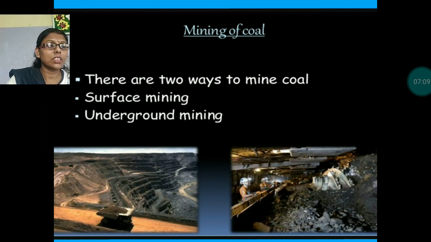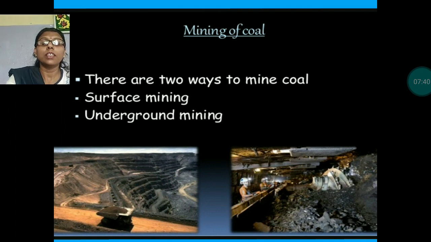In the process called strip mining, miners take coal from just below the surface. That is known as surface mining. In that, the miners get the coal just below the surface. They do not need to dig the ground. But in deep mining or underground mining, miners dig long tunnels to get coal that is buried far underground.